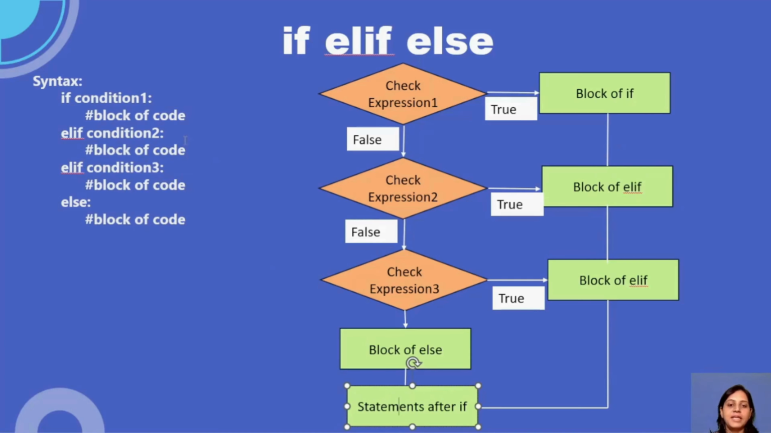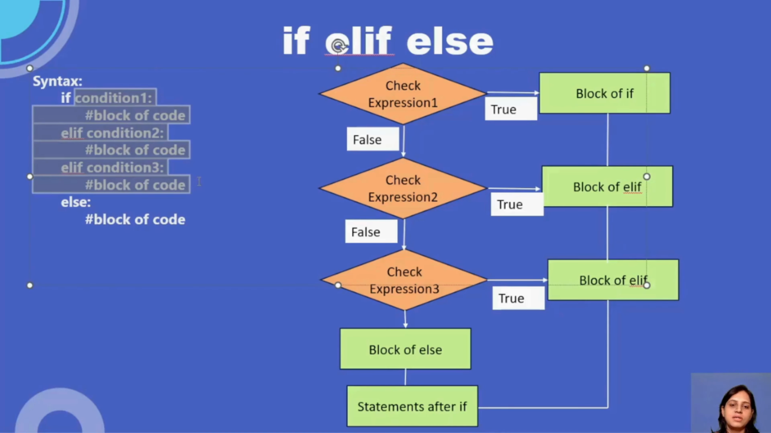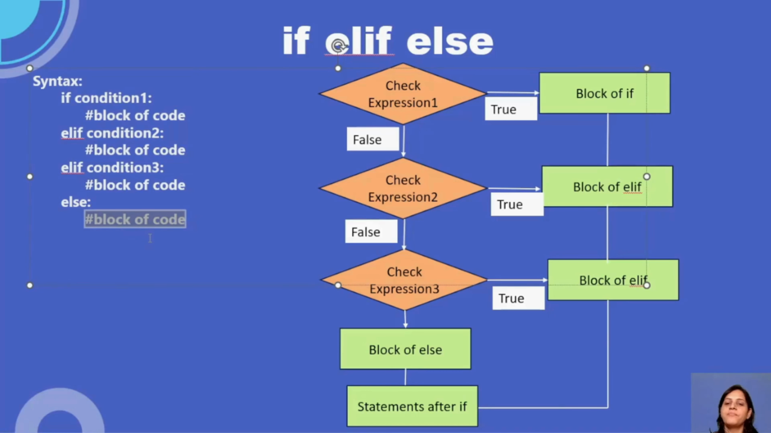After that, if this is also false, the second elif condition is false, it will go to the third elif condition, this one. It will execute the block of elif. Then it will go to the next statements after the if. If all the other conditions are false, then it will execute the else condition. Then after that, it will continue with the statements after the if, right?